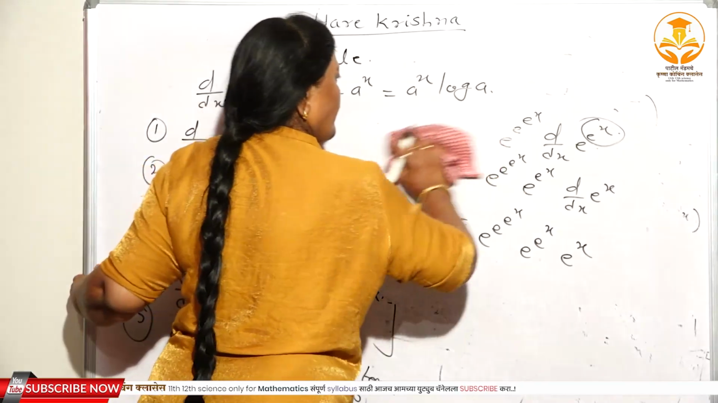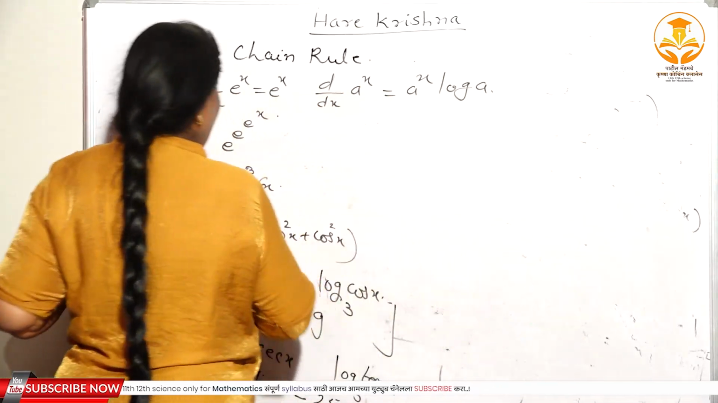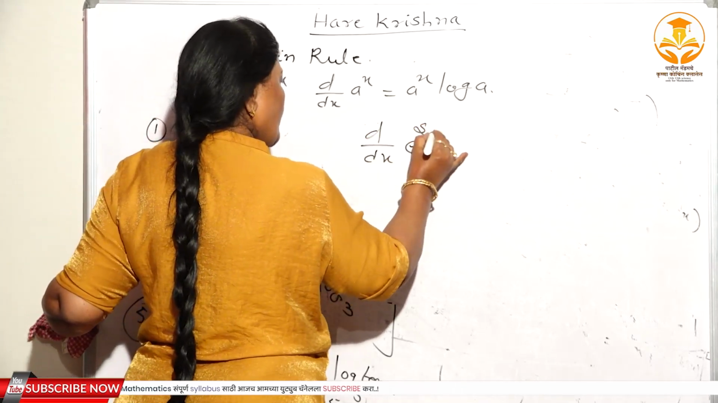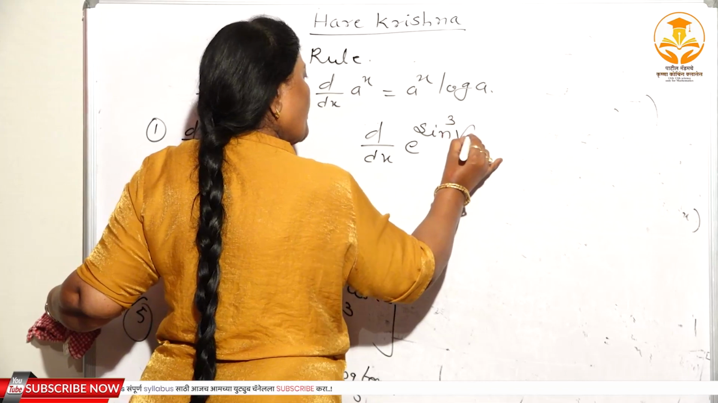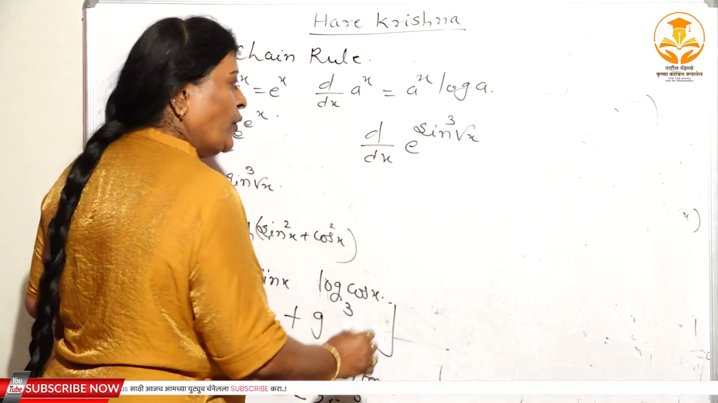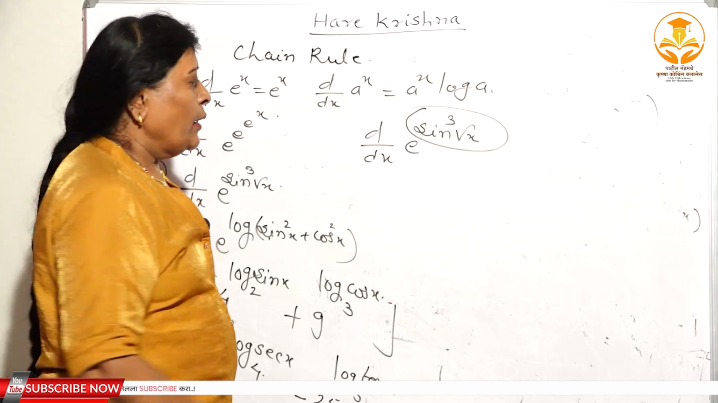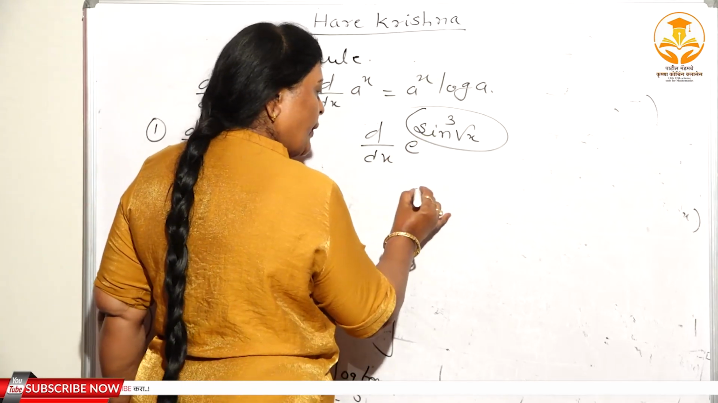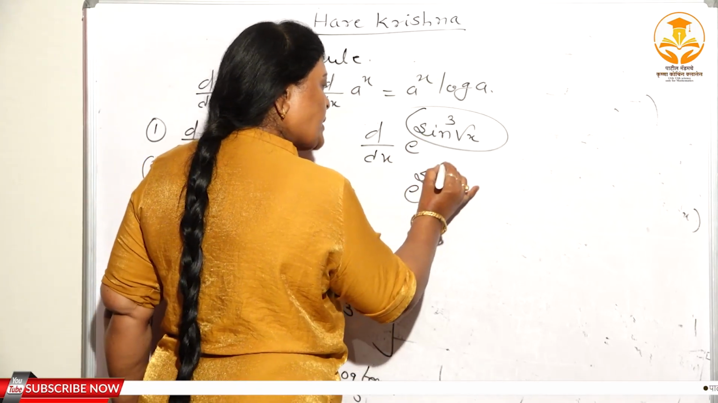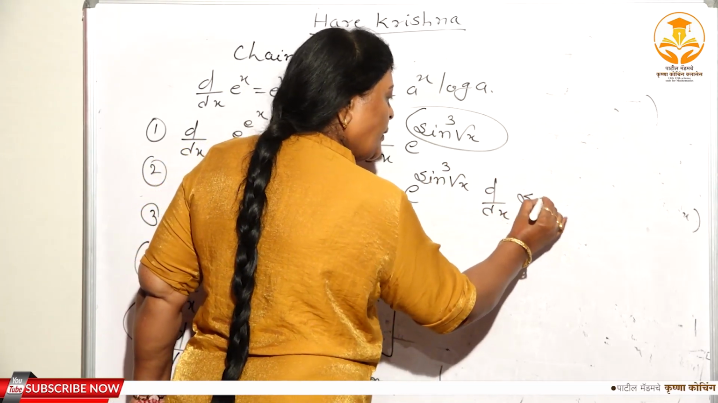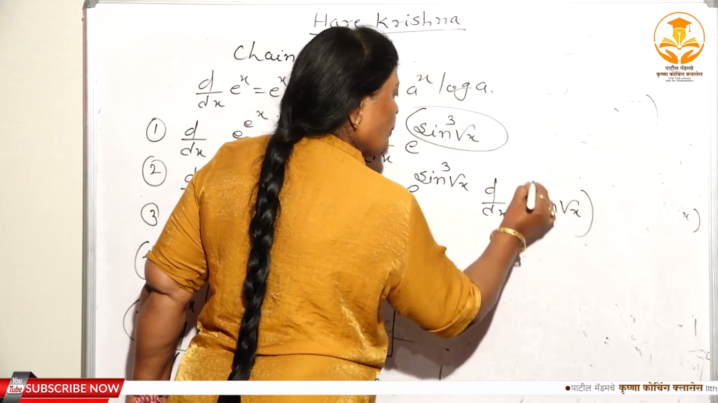Now see the second one. d dx of e raised to sin cube root x, right? Again, what can you do? You substitute this as u, right? Then e to the power u has derivative e to the power u, e to the power sin cube root x, and d dx of sin root x whole cube.